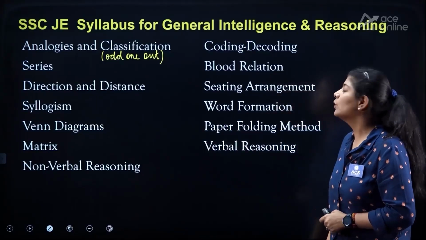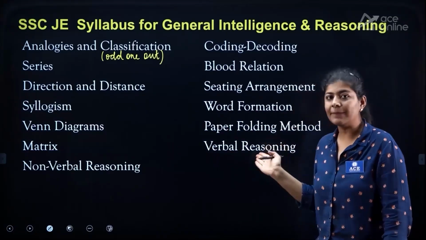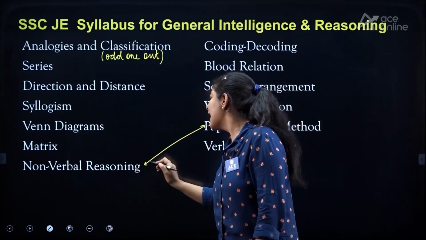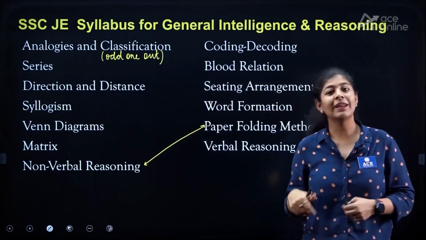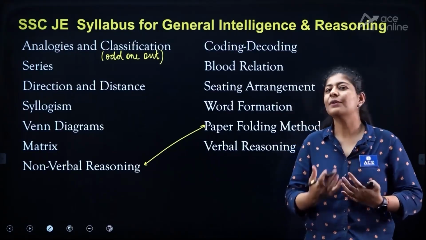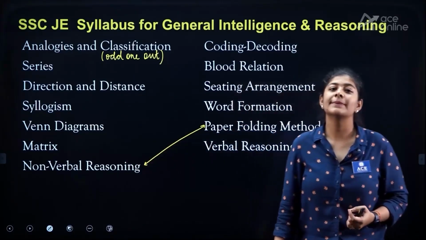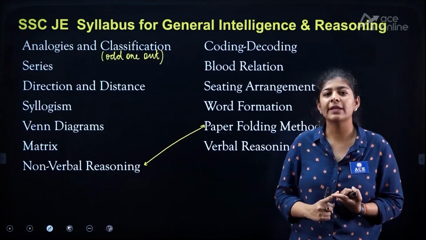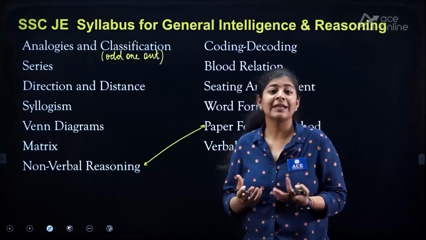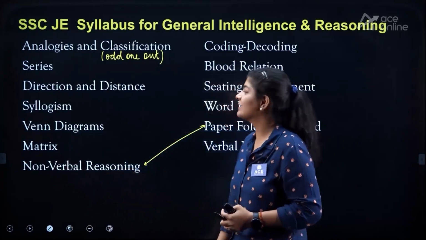The next one is the paper folding method. Basically, paper folding comes under non-verbal reasoning, but it is separately mentioned in the syllabus, so I also wrote it over here. But you can connect these two topics. To attempt non-verbal reasoning or any topic in which images are involved, you need to analyze them carefully. The topics under non-verbal reasoning are maybe paper cutting, paper folding, embedded figure, joining of the figures, and many more, right? There are a few categories of analogies, series, and classification also present in non-verbal reasoning, right?